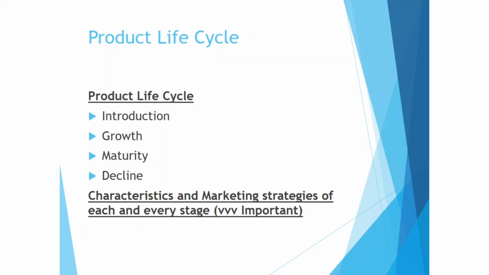A very important topic is product life cycle. There are 4 stages: introduction, growth, maturity and decline. Here, the characteristics of each and every stage and the marketing strategies of each and every stage have to be done nicely. You may have a question such as: free samples and product awareness are prevalent marketing strategies at which stage? Then your answer should be introduction stage. Likewise, any of the marketing strategies can be given to you, and then you have to identify the stage.